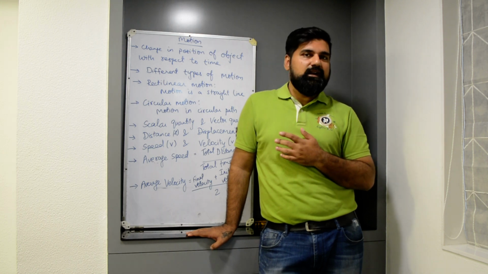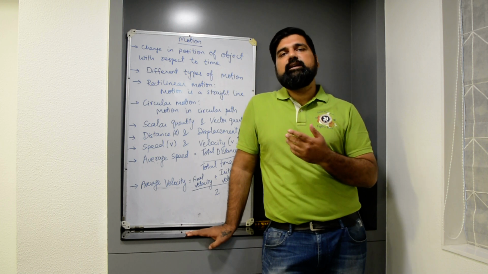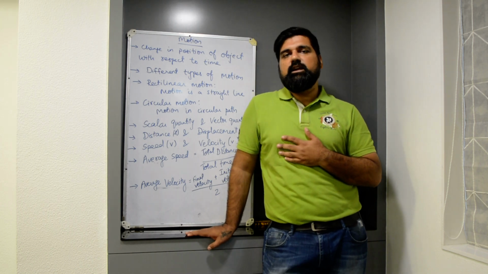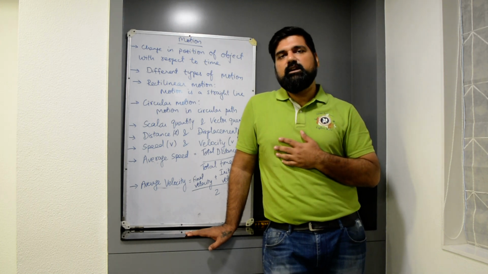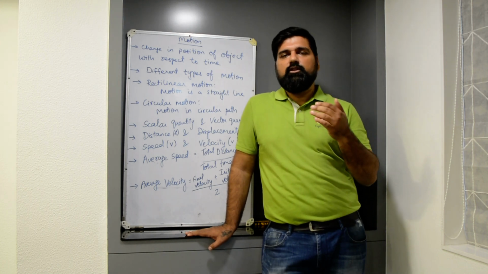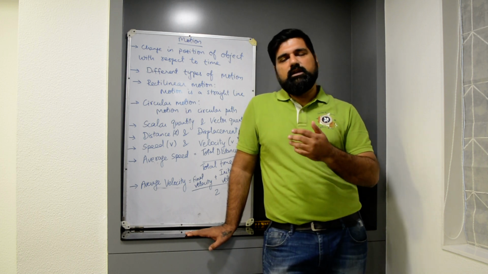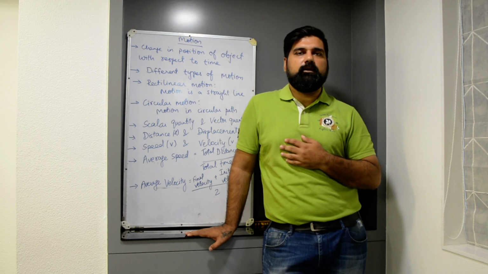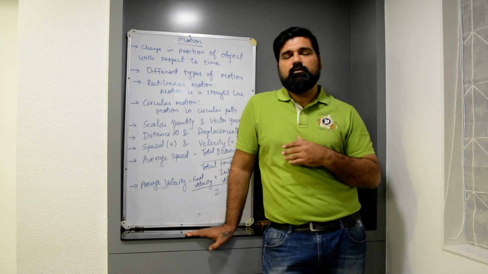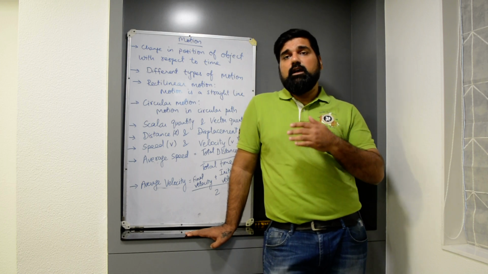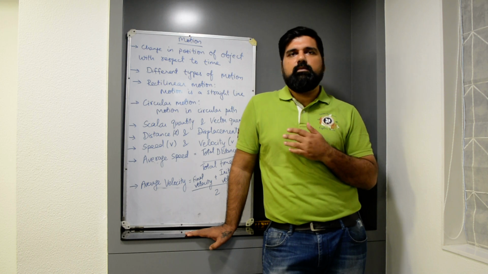But does that happen in day-to-day life? No. Because when an object covers unequal distance in equal interval of time, it is said to be a non-uniform motion. Like you yourself must have experienced that if you go on a road trip, in the first hour it might be that your car covers 50 km per hour. In the second hour it might cover 60 km per hour. Third hour you took a break and your car covered 35 km. So when an object covers unequal distance in equal interval of time, it is said to be a non-uniform motion.